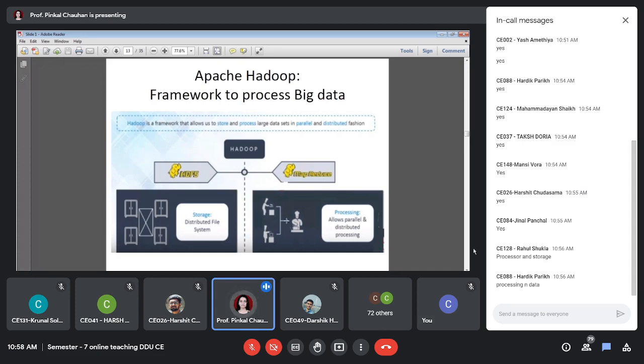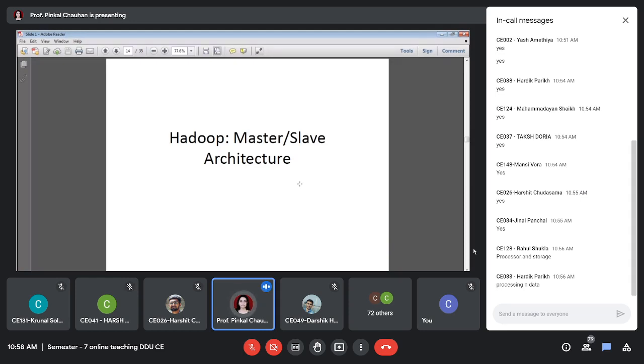So what MapReduce does, it fetches or works on the distributed data, processes the distributed data, right? So this is about MapReduce. So basically Hadoop follows a master-slave architecture, right? So now we will be more focused on Hadoop and its core components and its architecture, right?